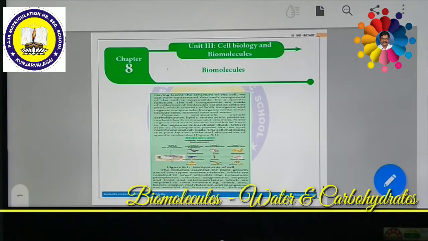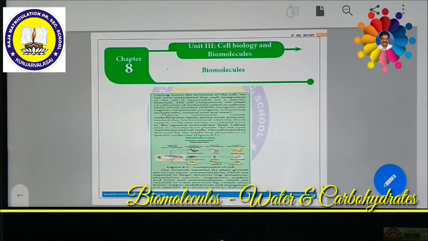Water makes up to 70% of the human cell and up to 95% of the plant cell, so it plays a very important role, especially in the plant cell. Water is a tiny polar molecule and can readily pass through membranes, like the plasma membrane, endoplasmic reticulum and nuclear membrane.